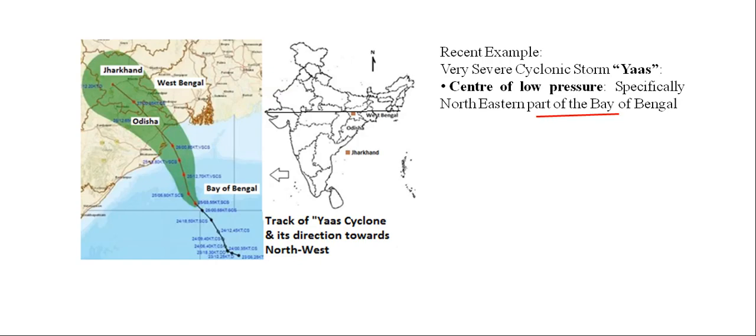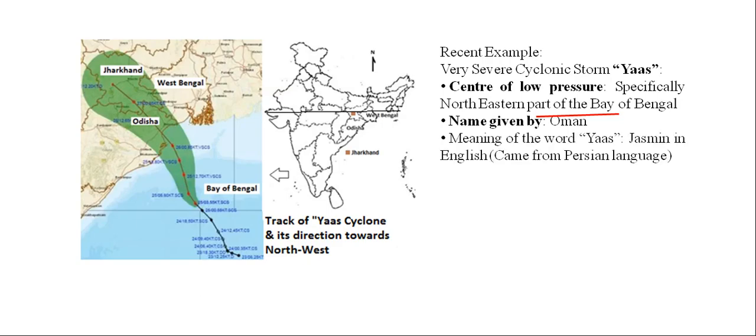Next one, we are having the specific name. The name Yas was given by Oman. And the word Yas came from a Persian language. But in English, we are having a specific meaning of this. What is this? That is Jasmine.